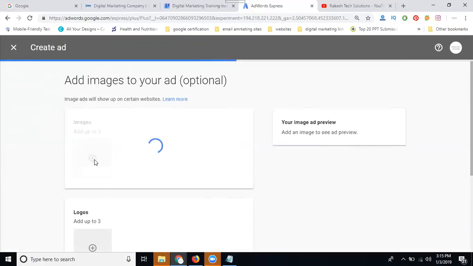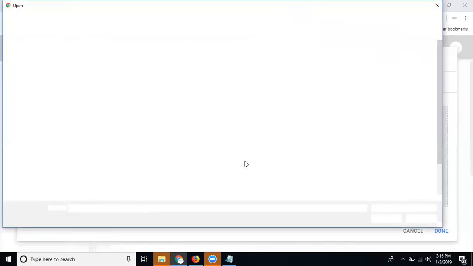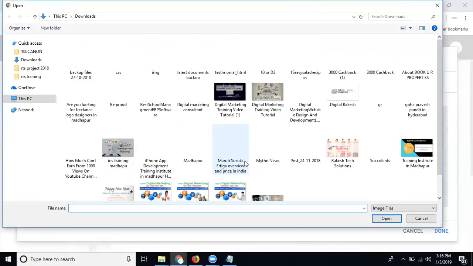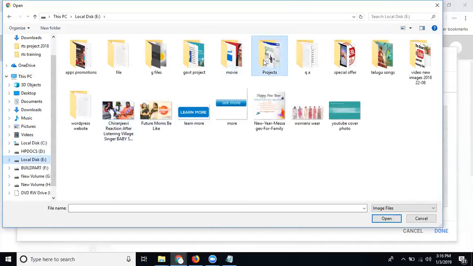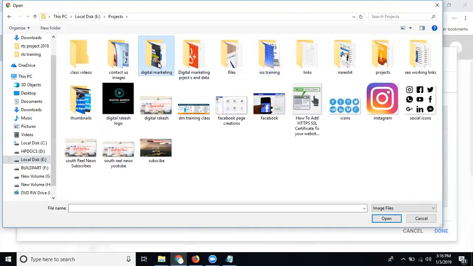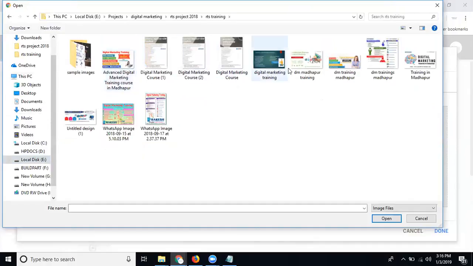Select your images. Based on the images: three images with one logo show for 12 ads, three images with two logos show for 20 ads, three images with three logos show for 20 ads. So as a requirement, I'm adding only three images and only one logo. So how many ads can we display? 12 ads. Definitely they ask the question based on images and logos for showing your ads. So just upload the images.